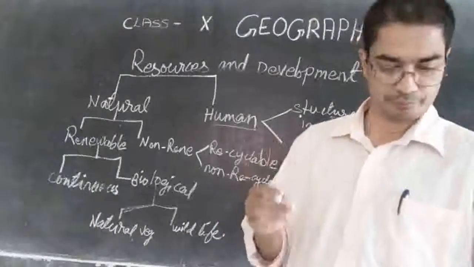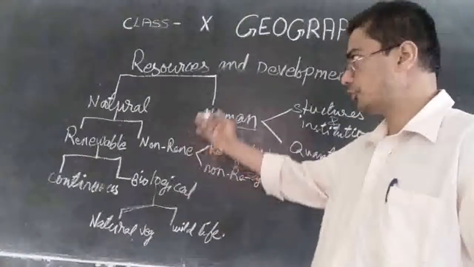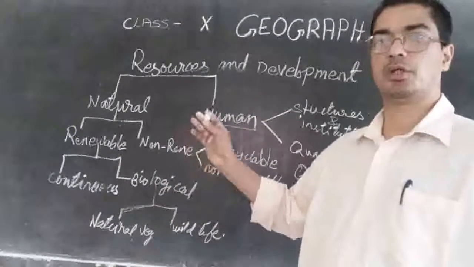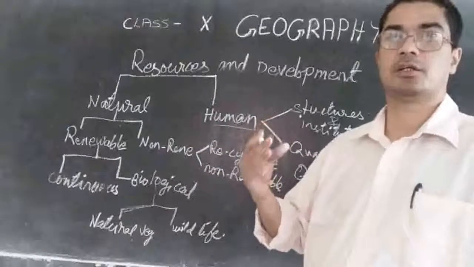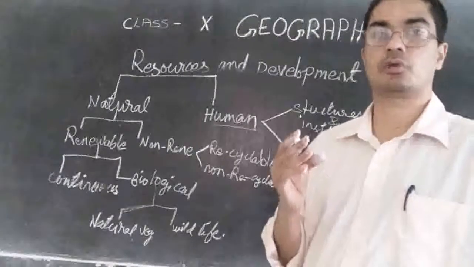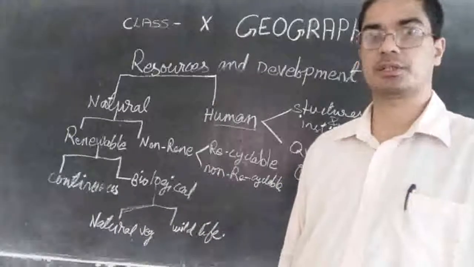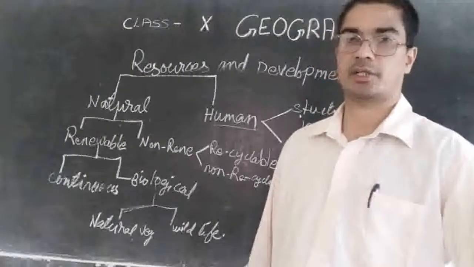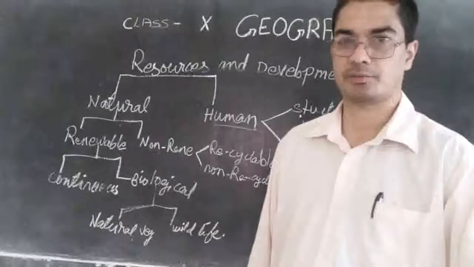But as for you, try to read the textbooks, try to learn these names, and try to understand which are the divisions, which are the types of resources available, or which are the conditions in order to call a material a resource. These are three conditions. It should be economically feasible, technologically accessible, and culturally acceptable.